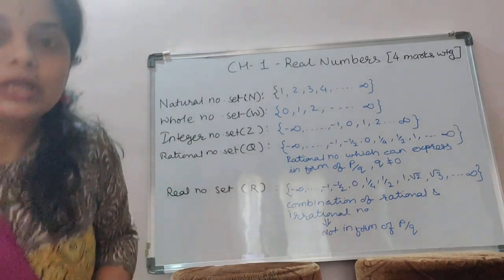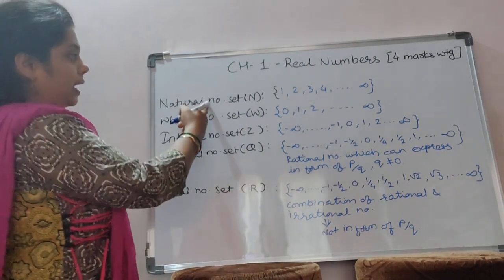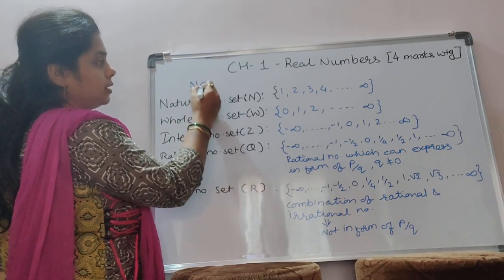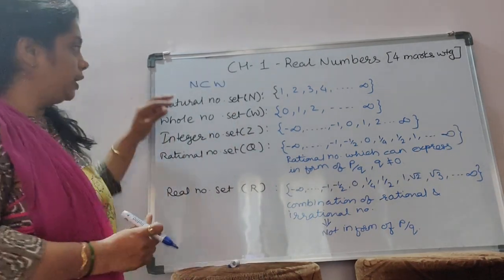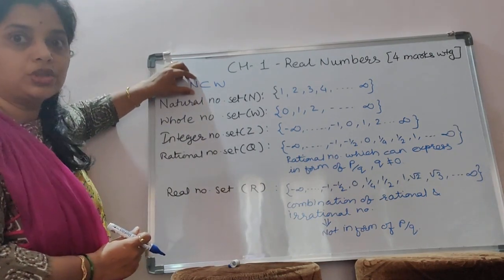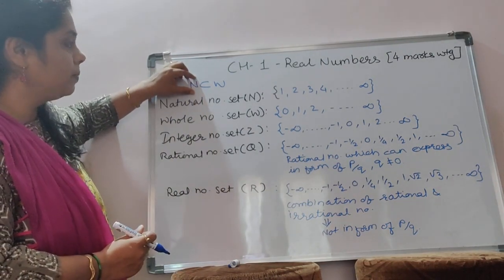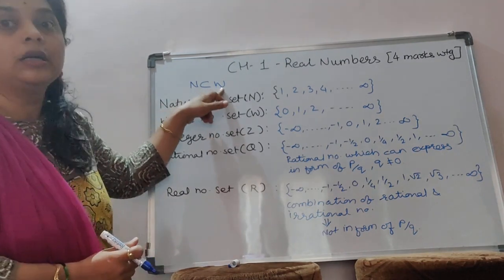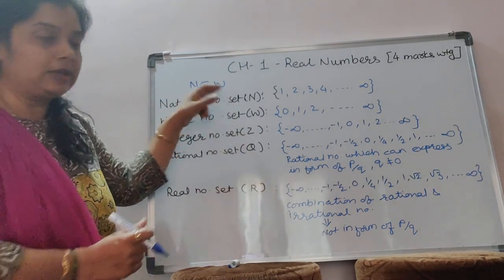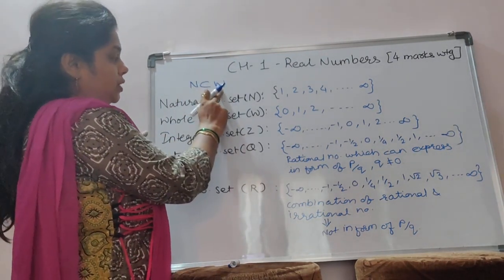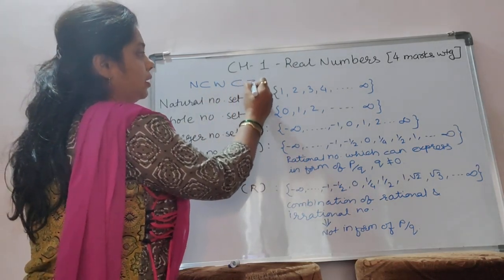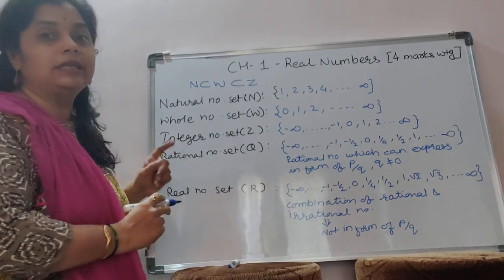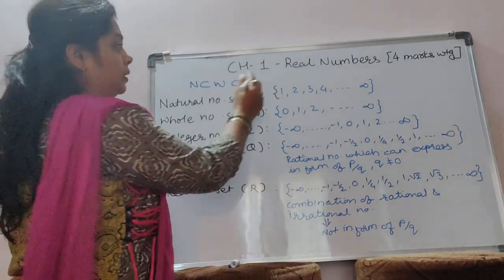If you notice one thing, N is a subset of W. What do you mean by subset? It means all the numbers which are in the natural number set are also there in W or the whole number set. Those numbers which are present in the whole number set are also there in Z, the integer number set.